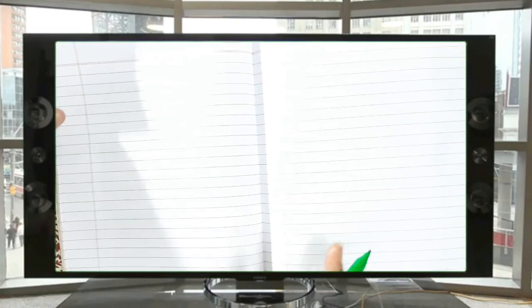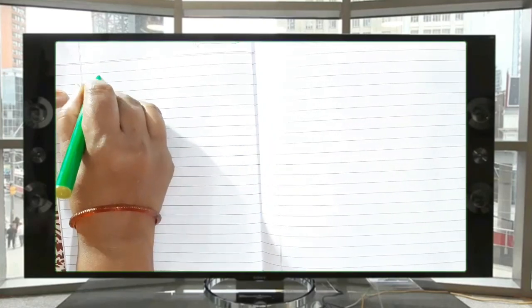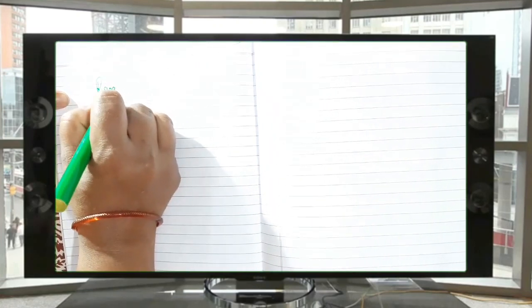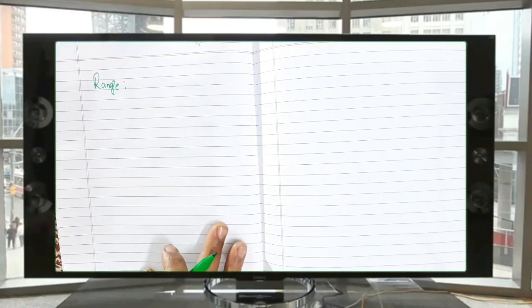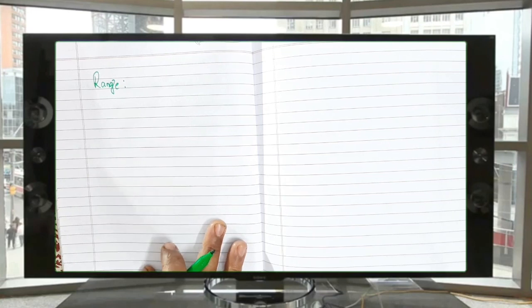See here. Now, how to find out the range? That means the collected data is spread over into how many scores?